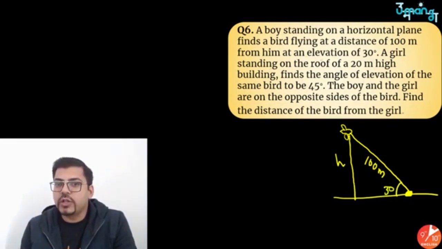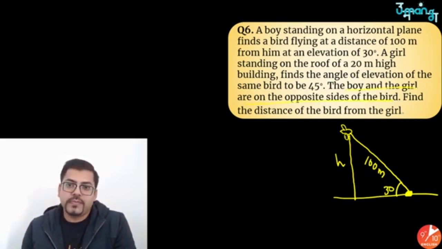A girl standing on the roof of a 20-meter high building finds the angle of elevation of the same bird to be 45 degrees. The boy and the girl are on the opposite sides of the bird, people. Now here is the bird. So the girl is at 20 meters, but she is on the opposite side.